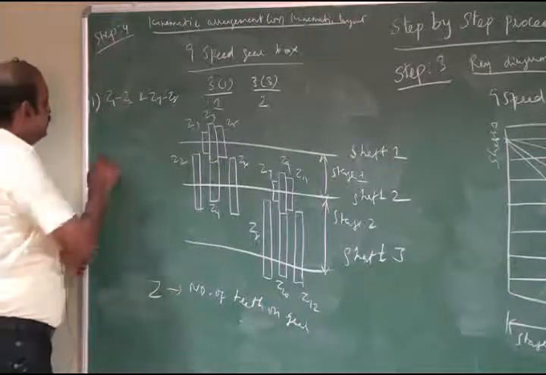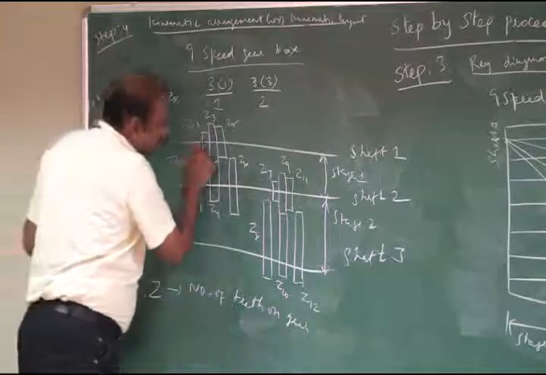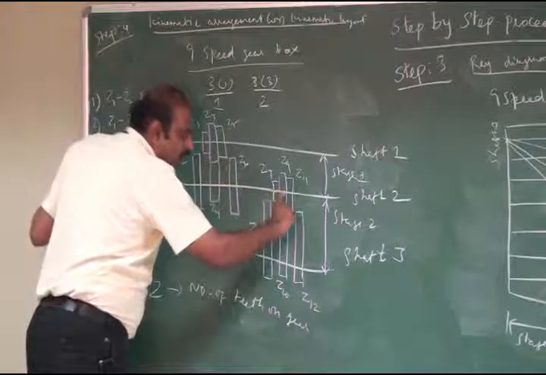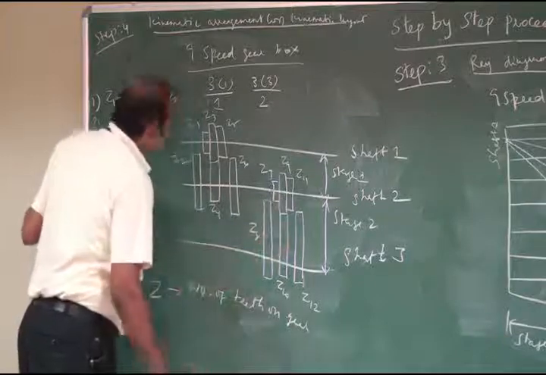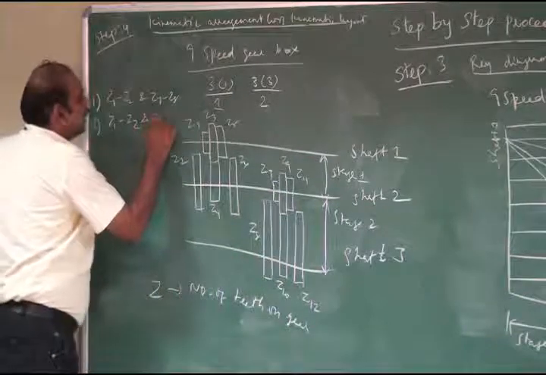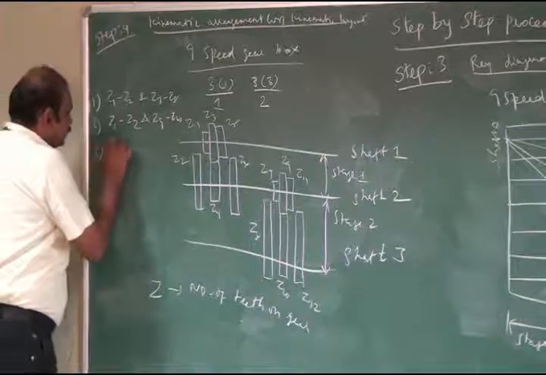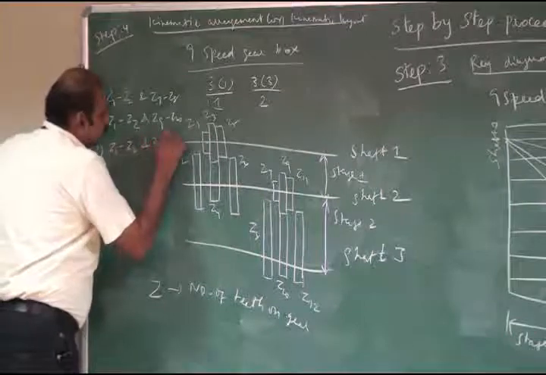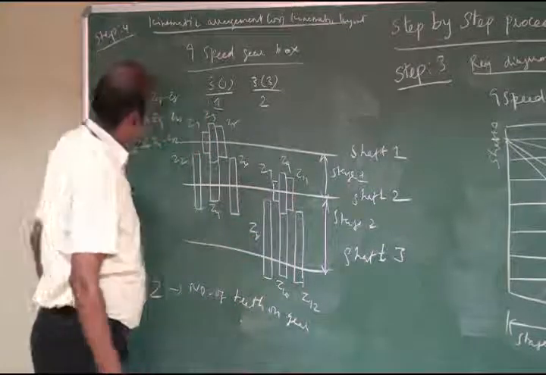Then for the second speed, Z1 and Z2 are meshed, while Z7 and Z8 are disengaged and Z9 and Z10 mesh together; we obtain the second speed. Then for the third speed, Z1 and Z2 and Z11 and Z12 mesh together, and we obtain the third speed.